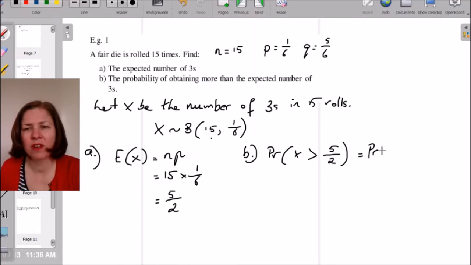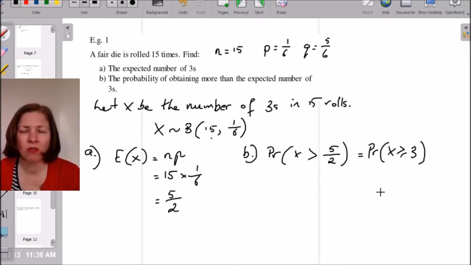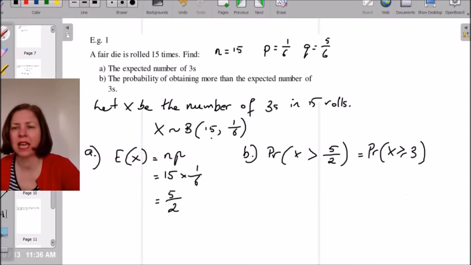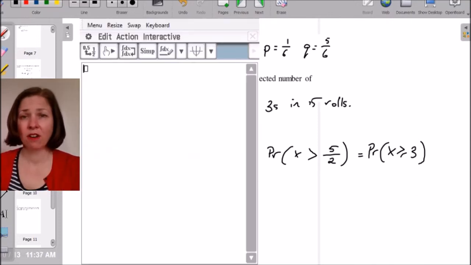So that is going to give me the same answer if I calculate X is greater than or equal to 3. That's what I'm going to use when I calculate this, and I'm going to do it in my CAS. So there's my CAS calculator.